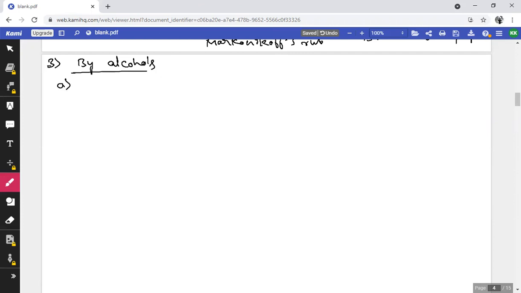The first one is by the action of hydrogen halides, that is HX. Let me consider an example of an alcohol like RCH2OH. The organic compound that contains an OH group is known as an alcohol. So RCH2OH is treated with hydrogen halide, HX.